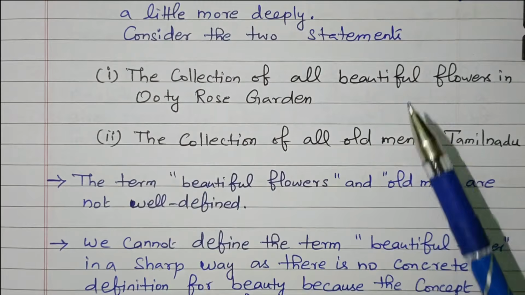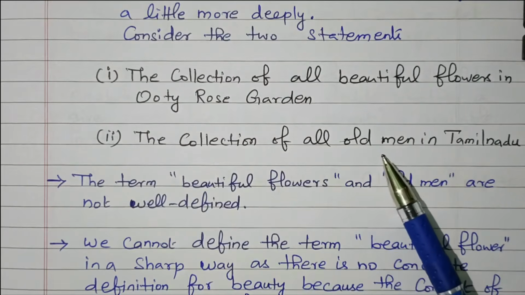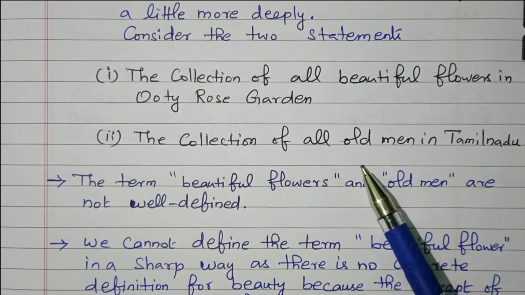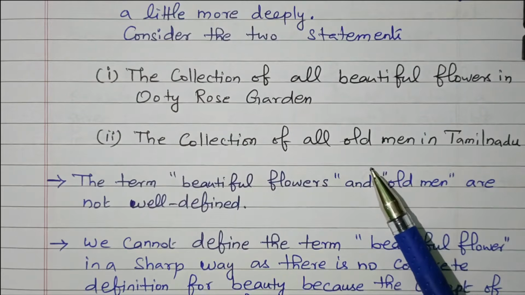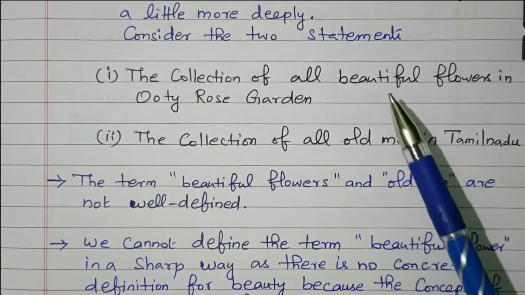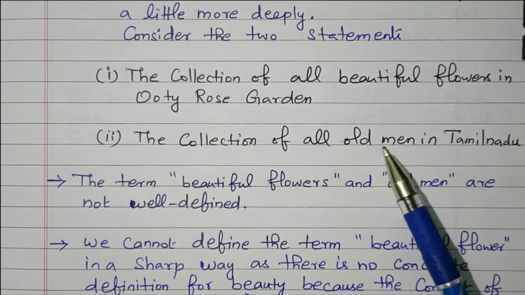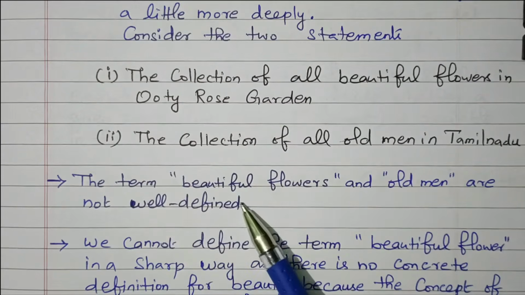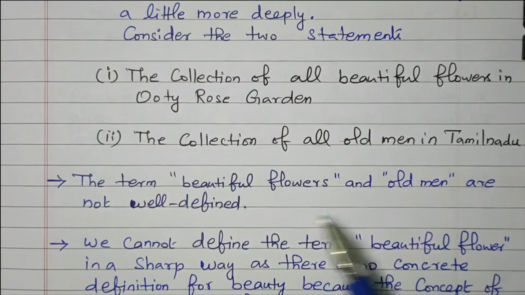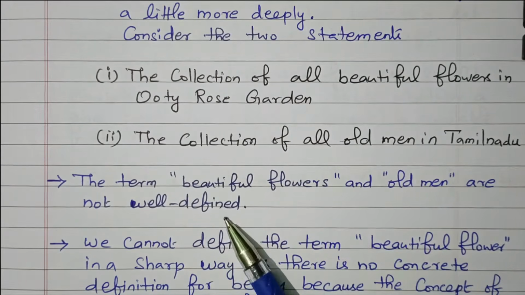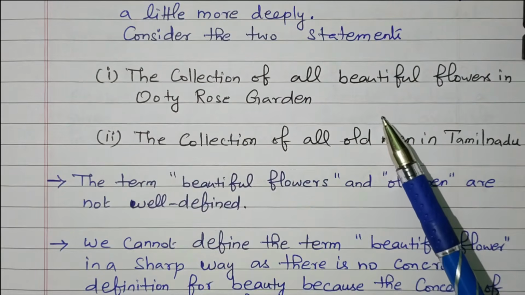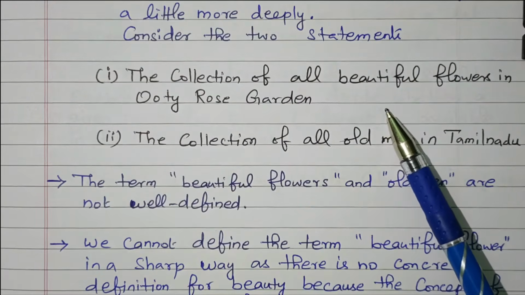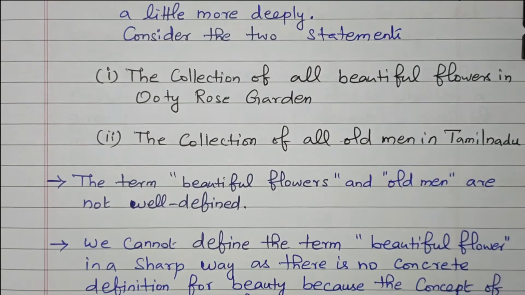We don't know. Similarly, who is an old man? Whether age greater than 50, 60, 70 or 80 is not defined. So the terms beautiful flower and old man are not well defined. They do not give a clear-cut idea. Beautiful flower may differ from person to person.